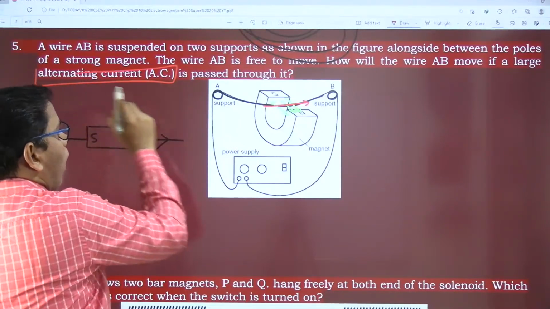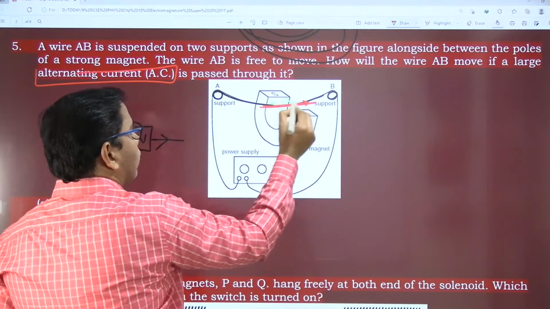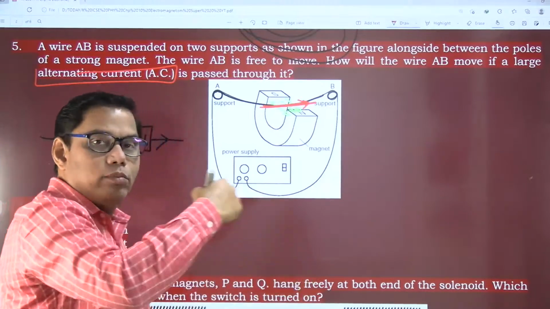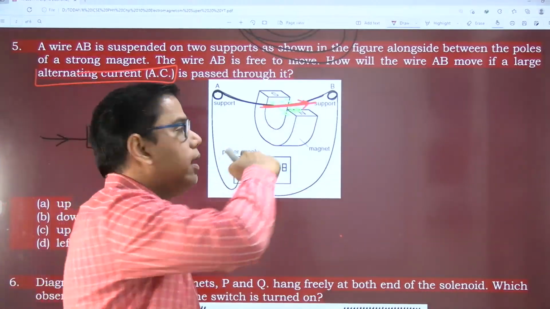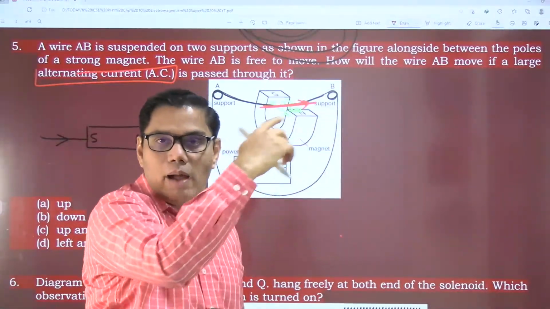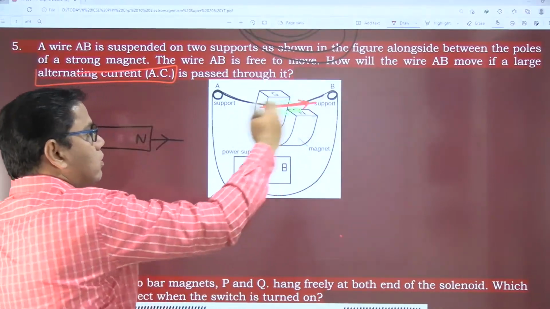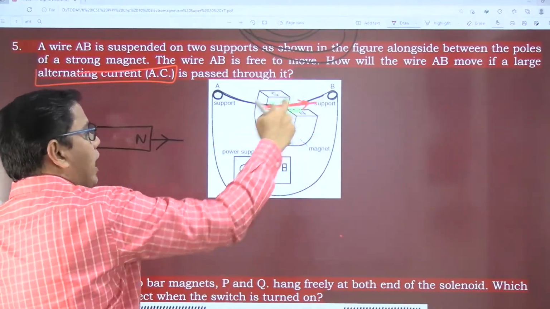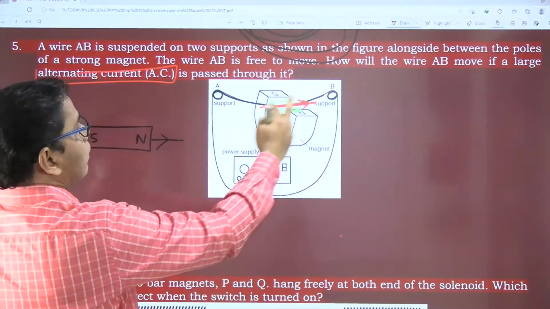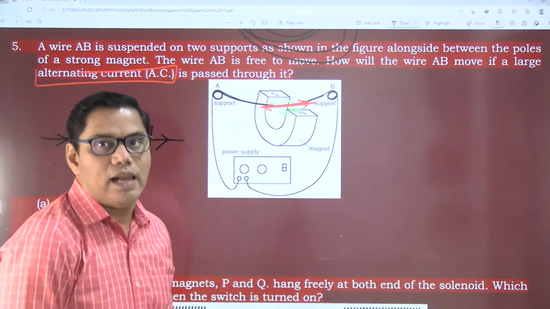Alternating current means that at times the direction of the current will be from B to A, and at times it will be reversed. Direct current flows in a single direction, but in the case of alternating current, the direction keeps on changing. So how will the coil move? This can be explained by